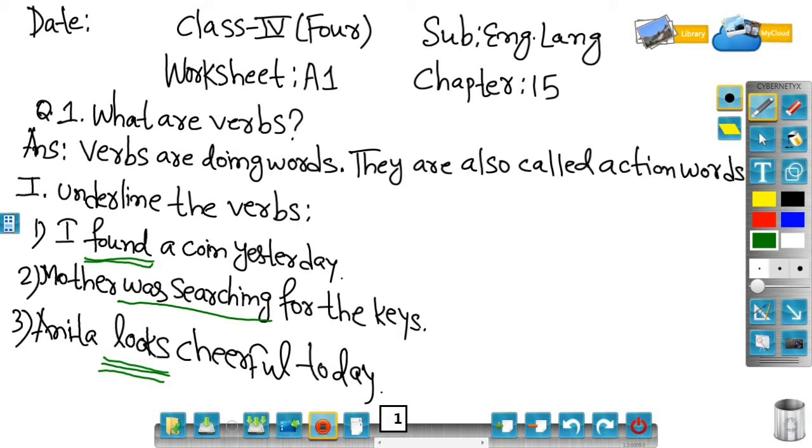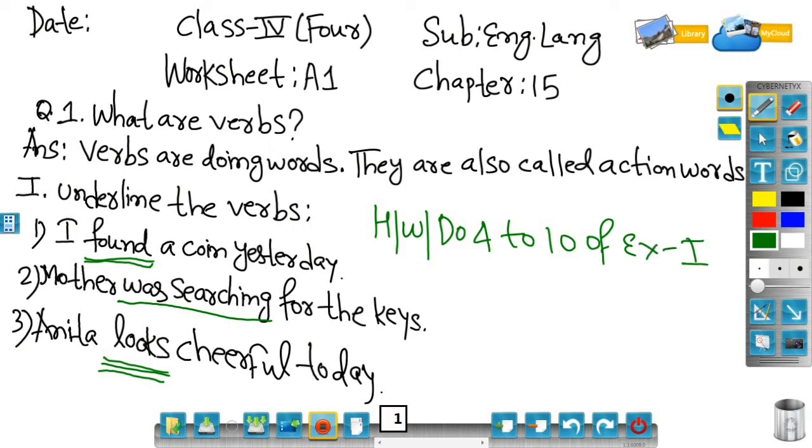So your homework is to do 4 to 10 of exercise 1. 4 to 10. Why? Because I have explained number 1, 2, 3. Or in exercise 1, up to number 10. So you have to do 4 to 10 of exercise 1 in your English language copy.